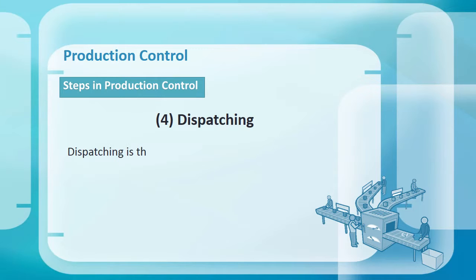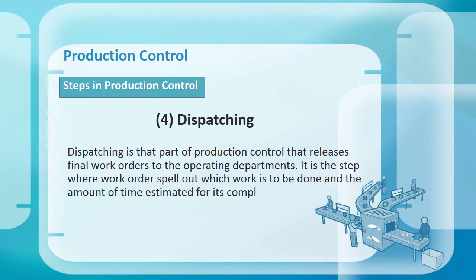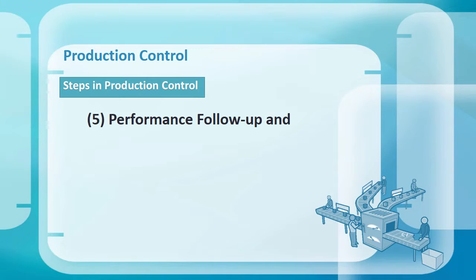Dispatching. Dispatching is the part of production control that releases final work orders to the operating departments. It is the step where work orders spell out which work is to be done and the amount of time estimated for its completion. Performance, follow-up, and control.